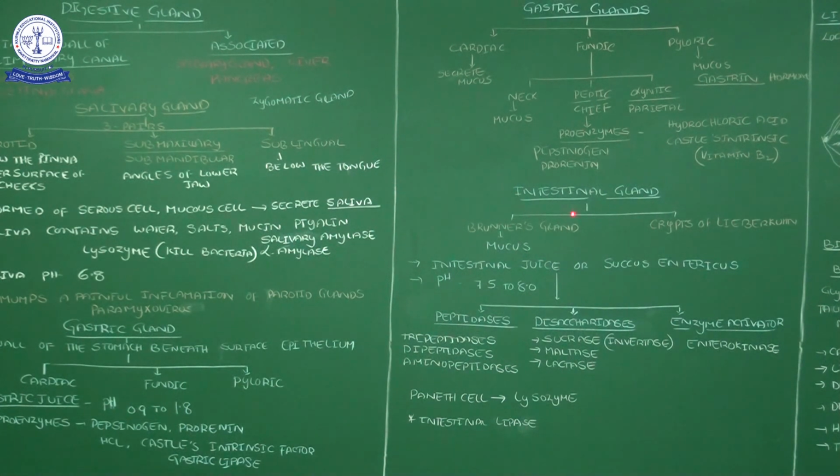Up to now we discussed the salivary glands, the gastric glands, and then the intestinal glands. The gastric glands and intestinal glands lie along the alimentary wall. In the associated glands, salivary glands we completed. Then I enter the next gland, the liver.